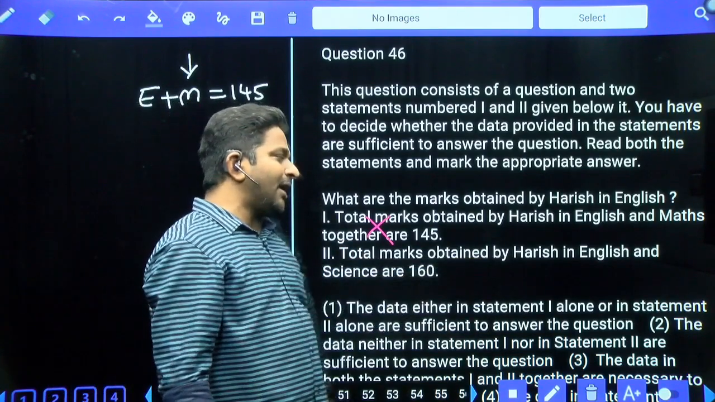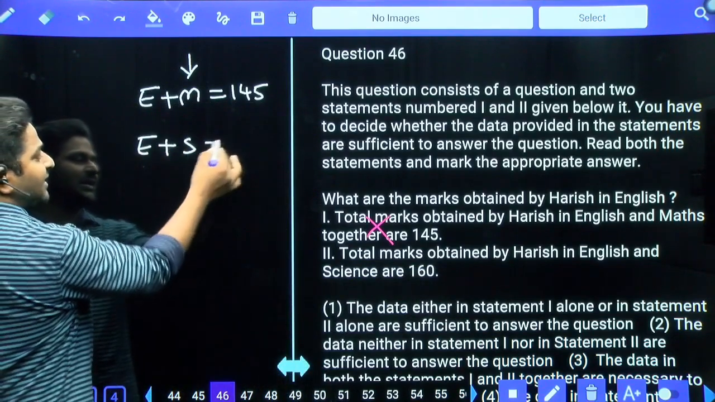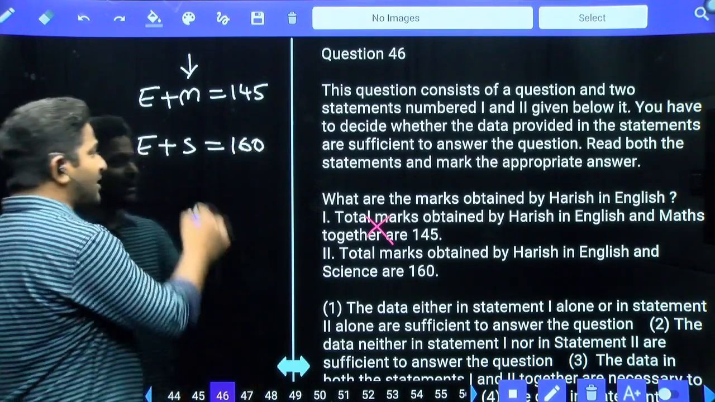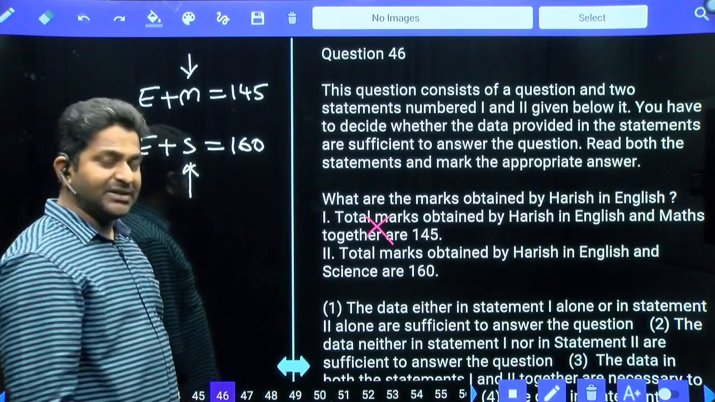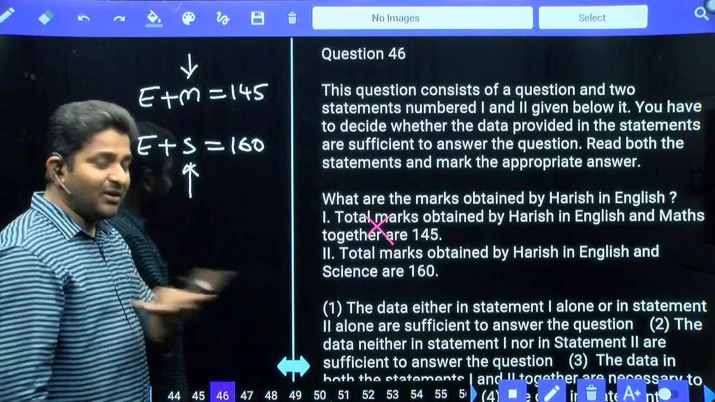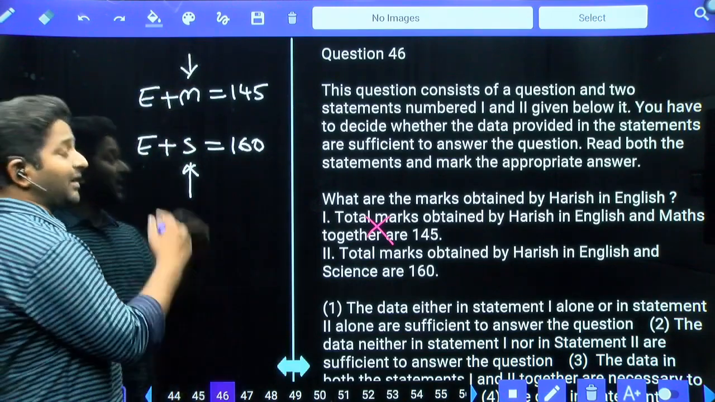Total marks obtained by Harish in English and Science, that is equal to 160. Using the second statement also we cannot get the answer, because you need to know the marks obtained by Harish in Science, which is not there. Hence the second statement is also not sufficient. If you use both statements also, we cannot calculate the answer.